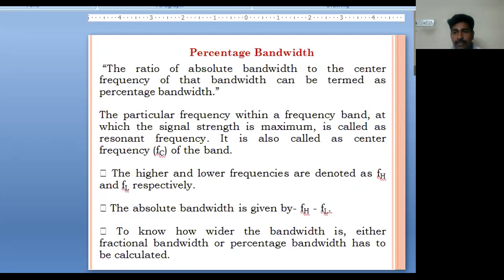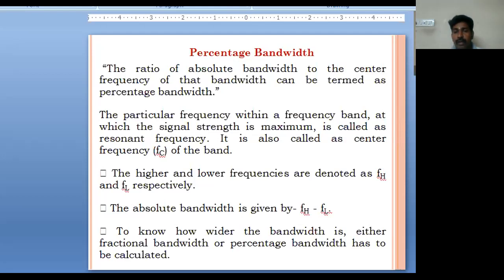Next, how to find the percentage of bandwidth. The ratio of absolute bandwidth to the center frequency of that bandwidth can be termed the percentage bandwidth. The particular frequency within a frequency band at which the signal strength is maximum is called the resonant frequency, and it is also called the center frequency, that is F suffix C. The higher and lower frequencies are denoted as FH and FL respectively.